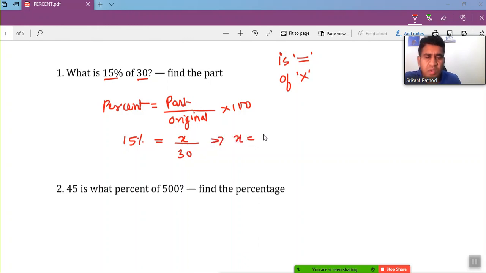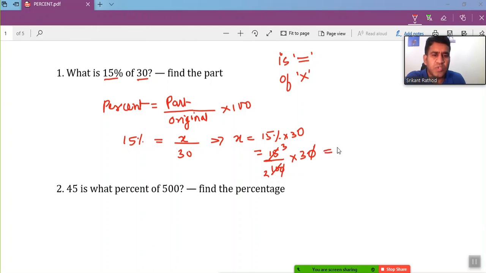x is equal to 15% times 30. So this we represent as a percentage. While converting a percentage into a number, we have to divide it by 100, right? So converting numbers to percentage, multiply by 100, and percentage to number, divide by 100. 15% in number, I can write as 15 by 100 times 30. Simplify it. 0 and 0 get cancelled out. 5 times 2 is 10. 5 times 3 is 15. So 3 times 3 is 9, 9 by 2. So this represents 4.5. So 15% of 30 is equivalent to 4.5.